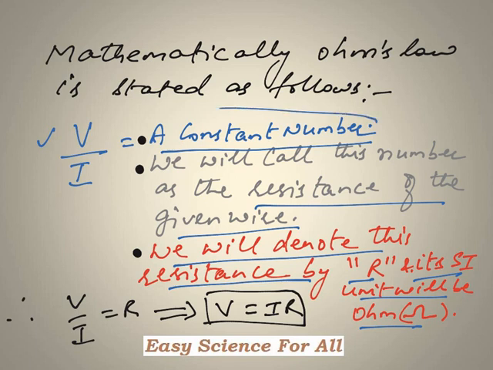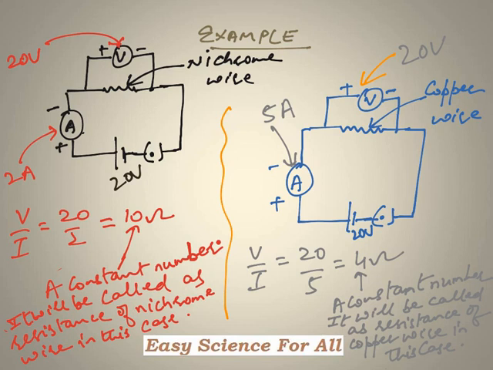So instead of this constant number, I have replaced it by the symbol R, because we are going to denote it by symbol R, and as a result I arrive at a formula or an equation which says that V is equal to IR. So this is the mathematical expression for Ohm's law. Now to make things more clear to you, I have taken here two examples.